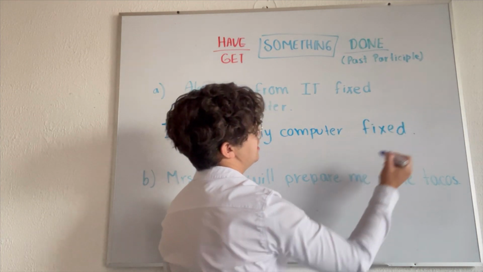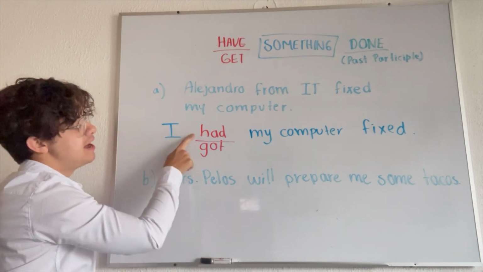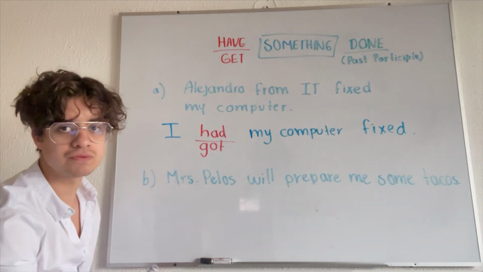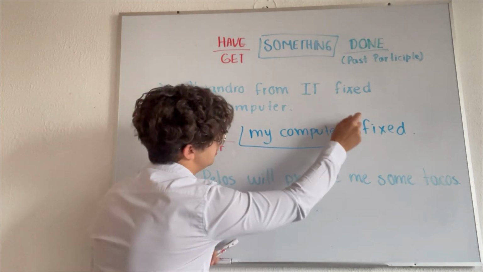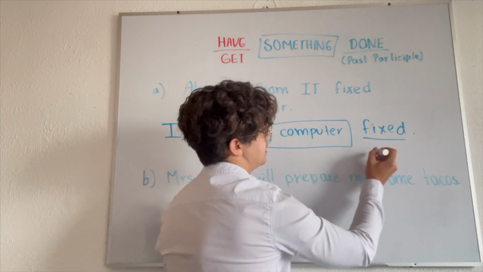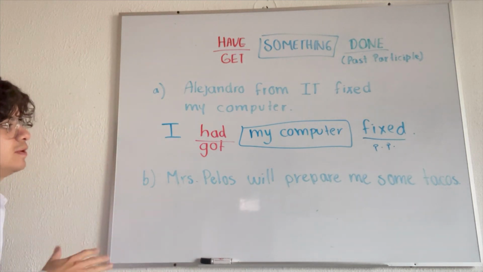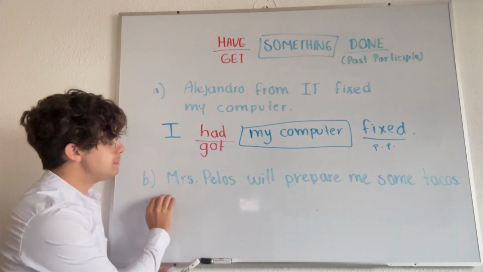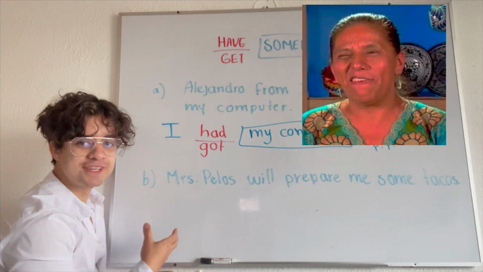Fixed. So, if we go with the structure once again, I have the verb have or got in past simple because we're respecting the same tense. Then we have the thing, the something, and then the verb in past participle, in PP. Now let's have a look at the second one. We have Mrs. Pelos will prepare me some tacos.